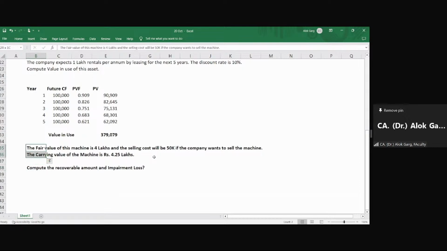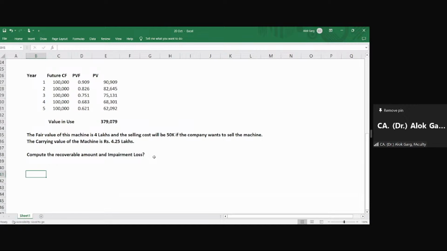Okay. So I've extended this question. What is my fair value less cost to sell? In this question, my value in use is 379,079. My fair value is 4 lakh rupees. My cost of disposal is minus 50,000 rupees.